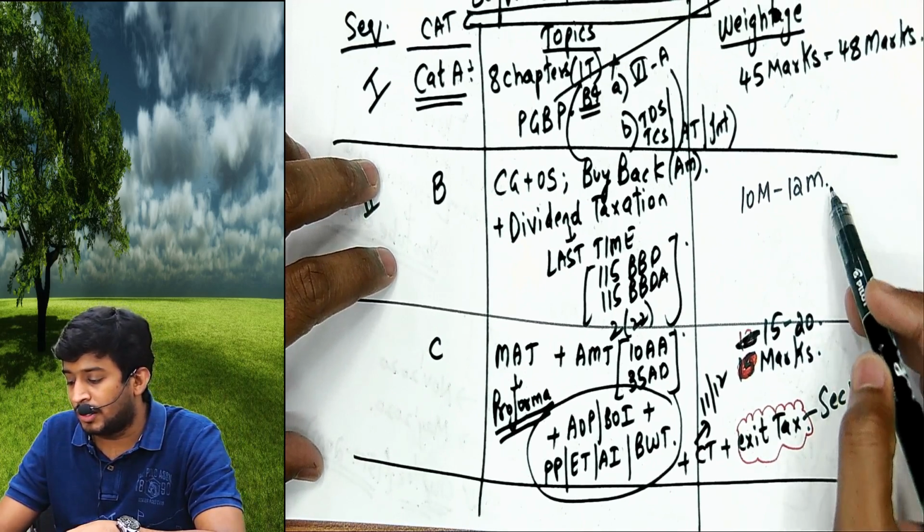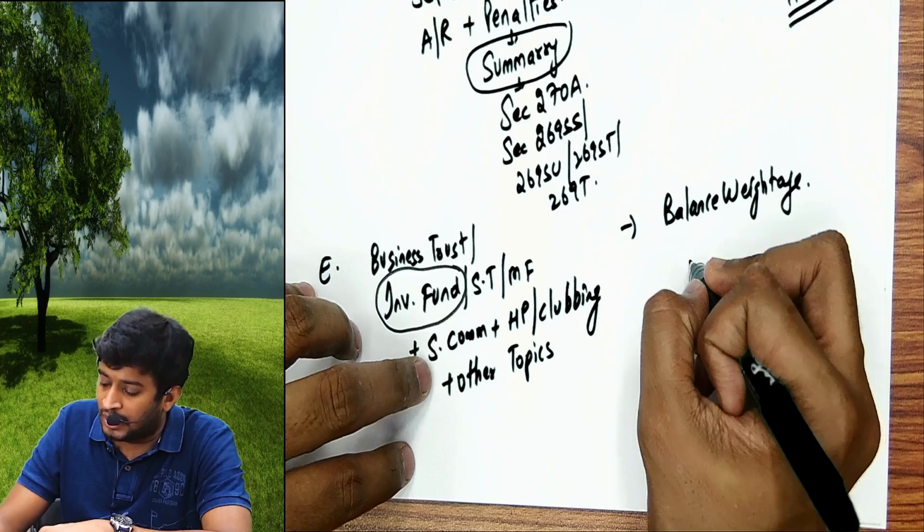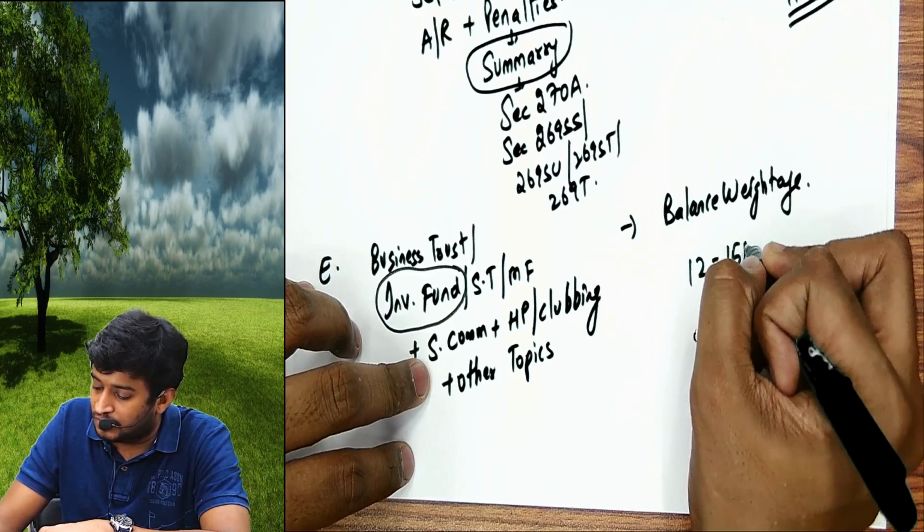So 48 plus 12 gives you 60, 60 plus 20 gives you 80, 80 plus 14 gives you 95. The balance topics will give you 12 to 15 marks.